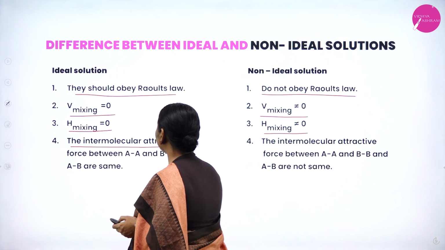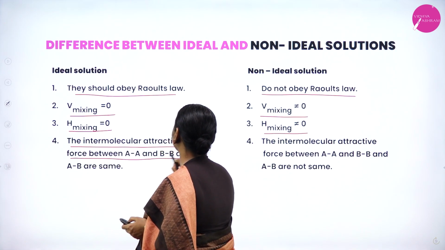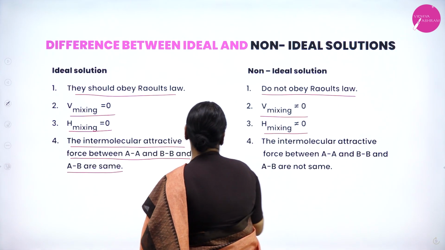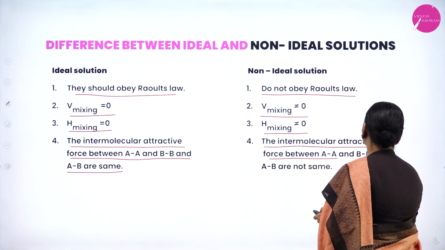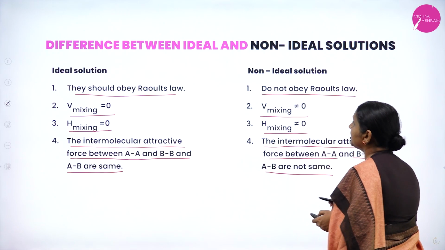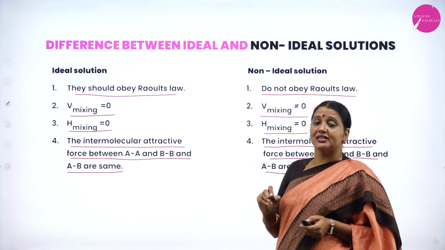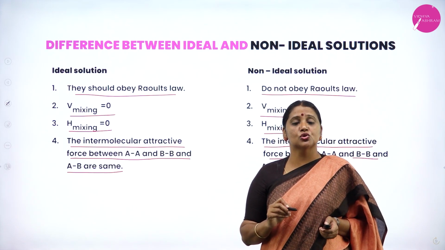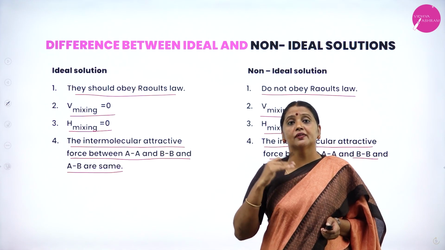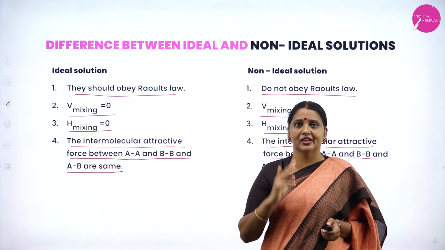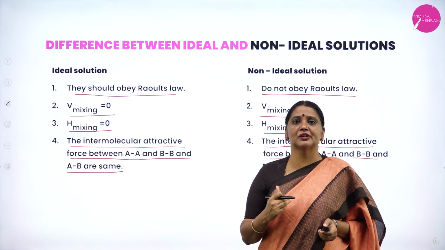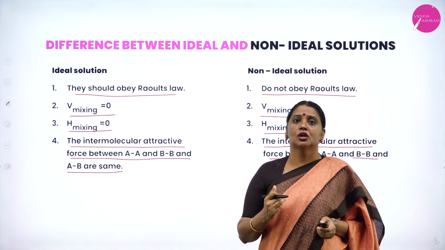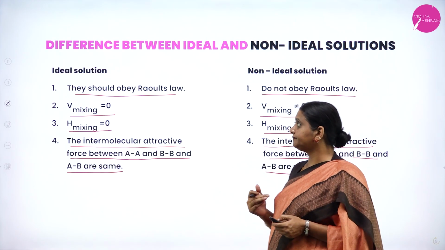The intermolecular attractive forces between A dot dot A, B dot dot B and A dot dot B are the same; here they are not the same. These are the four important differences between ideal and non-ideal solution. For your board exam they'll ask a 2 mark question, but I mentioned four points.